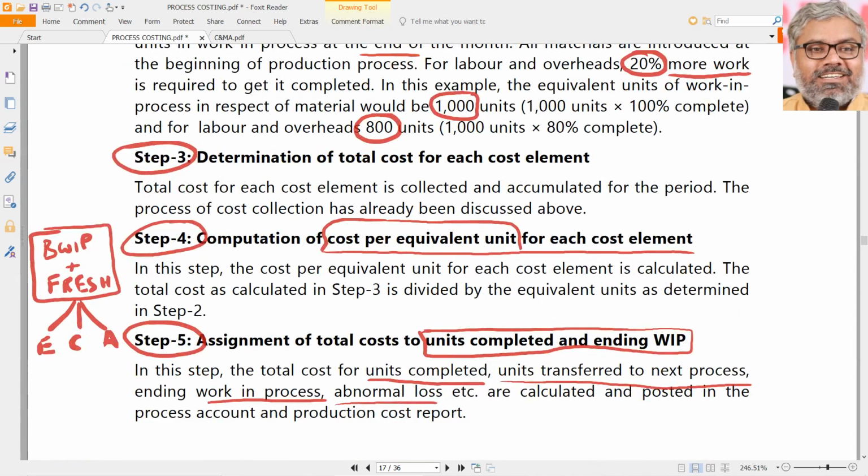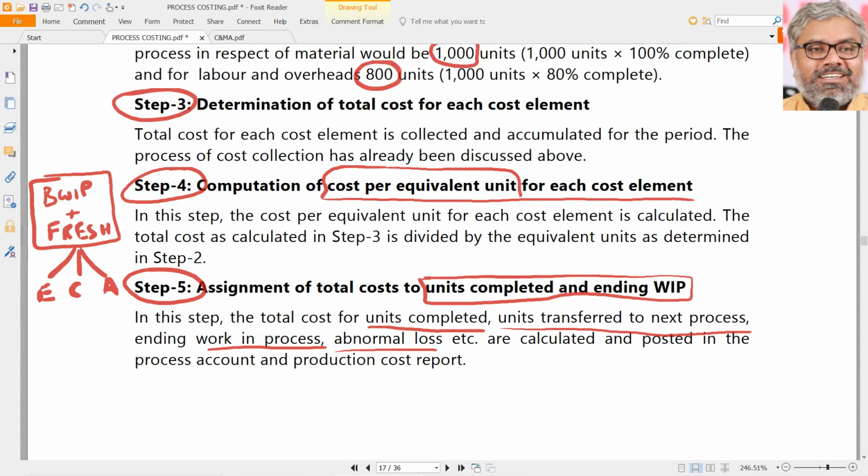Step 3 is cost collection, we can say, which will be given in the question, but this has to be done for each element if element-wise cost is given. But here, because it was not given, we took the total cost. That you can call cost collection. The cost collection divided by number of equivalent units for each element will give us cost per equivalent unit.